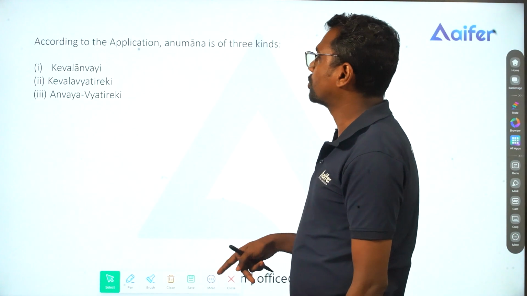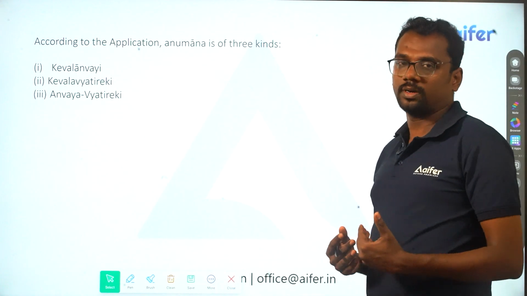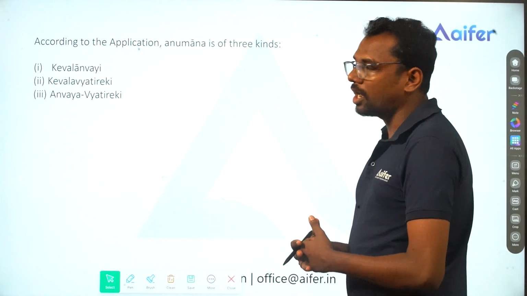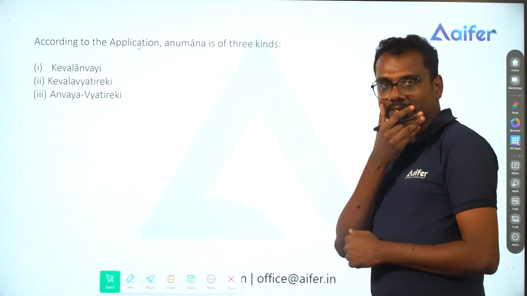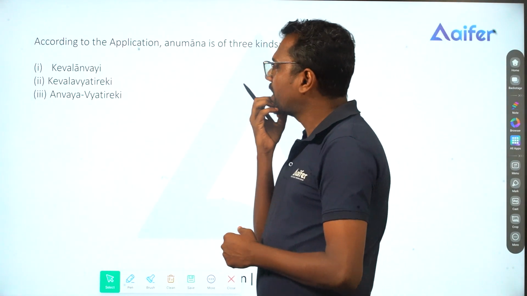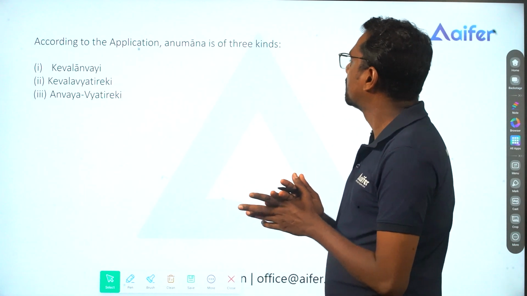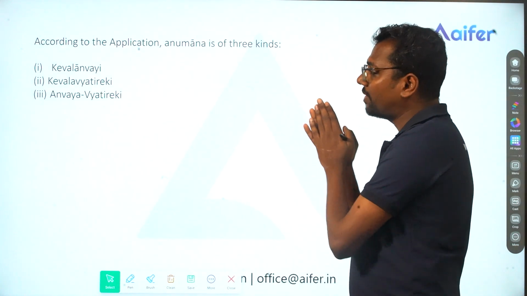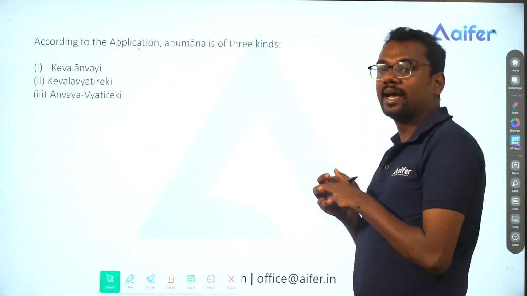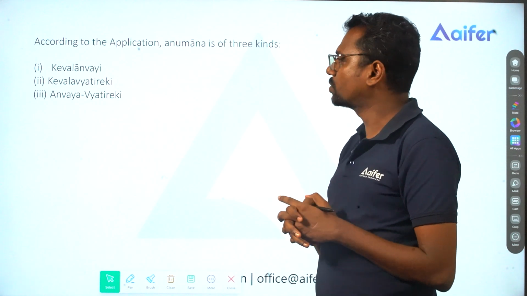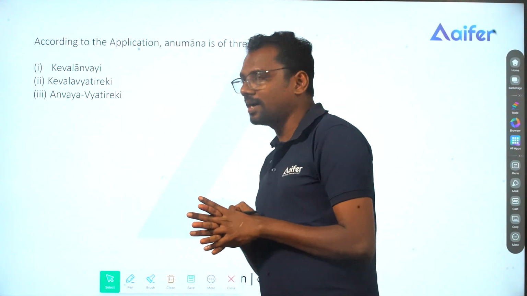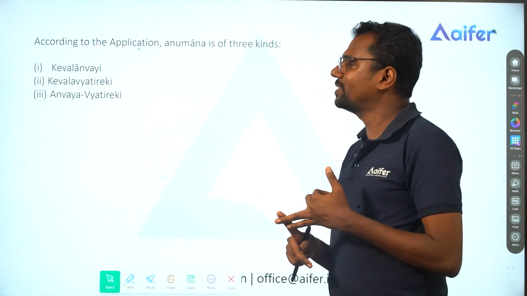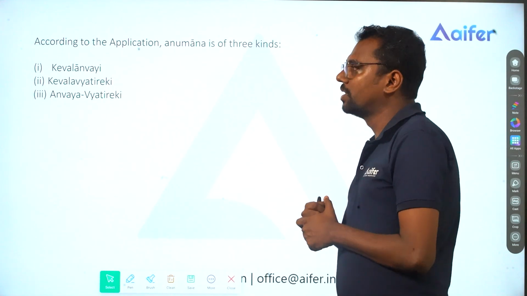So this is the second classification of Anumana, based on the causal relationship. And moving to the third one, according to the application, we have Anumana of three kinds: Keval Anvayi, Kevala Vediregi and Anvaya Vediregi.